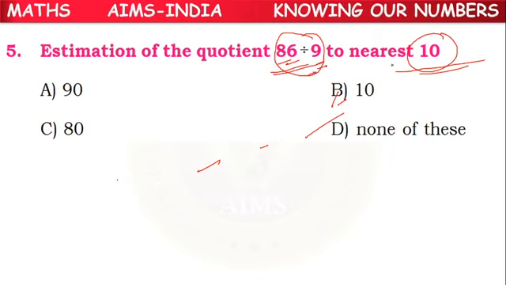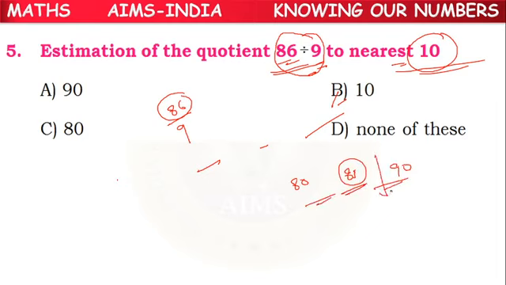So here we have 86 by 9. What is 86? It lies between 80 and 90. What is the between number? Between 80 and 90, 85 is the between number. Now where is 86? Between 85 and 90. So what is the rounded off number? 90 we have to take, because it is between 85 and 90, we have to take this side value. If it lies between 85 and 80, we have to take that side value. So 90 is the nearest 10.